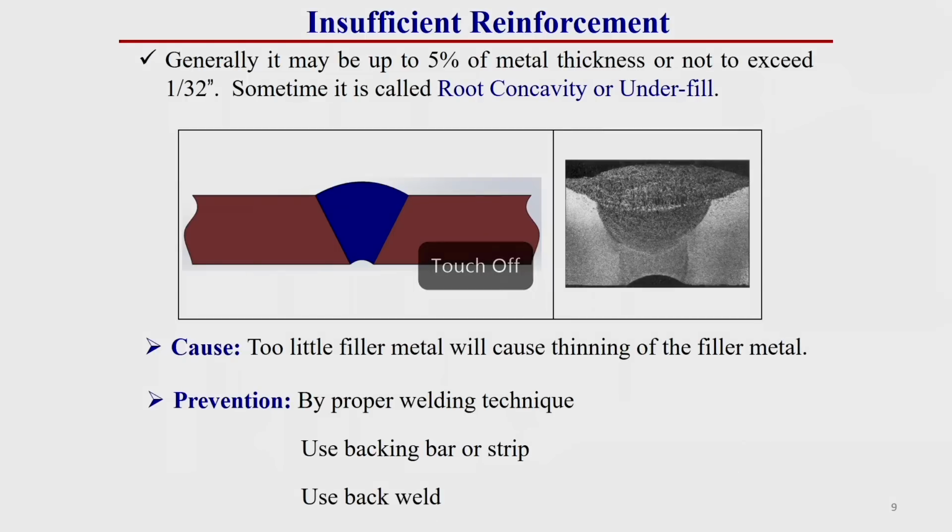Then insufficient reinforcement. What I have already told you, it is a type of suck back type of contour. This insufficient reinforcement occurs at the back side or root side of the welded joint. It may be up to 5% of metal thickness or not to exceed 1/32 inch, that means around 0.75 millimeter.